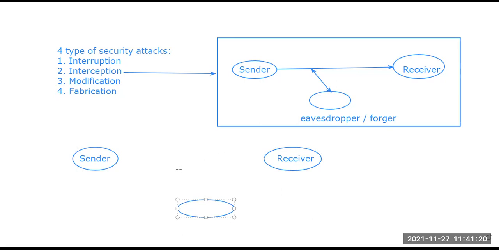He might have somehow gained it by interception or interruption, as the third person in the part of interception, eavesdropper or forger. So he has access to the data through the interception. Now, what this eavesdropper or forger is doing is, after gaining the confidence of the sender that yes, I am the person you need to send the data to, the data is transmitted to that particular eavesdropper. And from that eavesdropper, a particular thing is taken again. Why send again to the receiver?